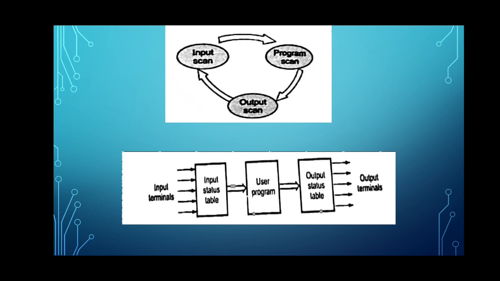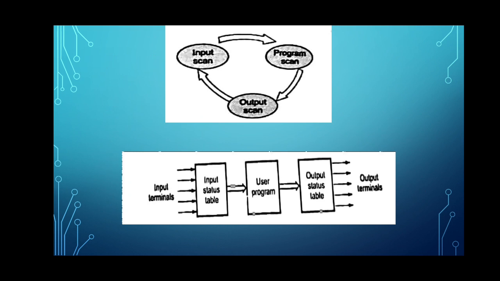During the program scan, the user program reads the input status table. Already the program is stored in the CPU. So the user program reads the input status table, executes the instructions, generates the outputs, and writes them in the output status table. Depending upon the output generated after the program is executed, the outputs are stored in the output status table. The next step is the output scan.